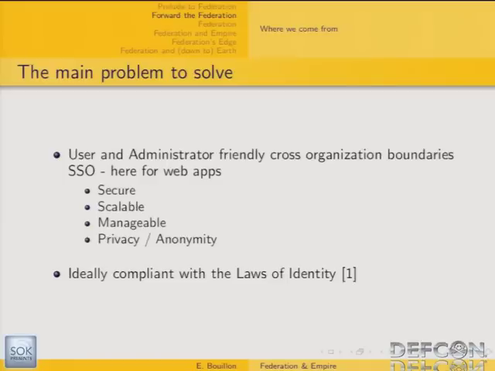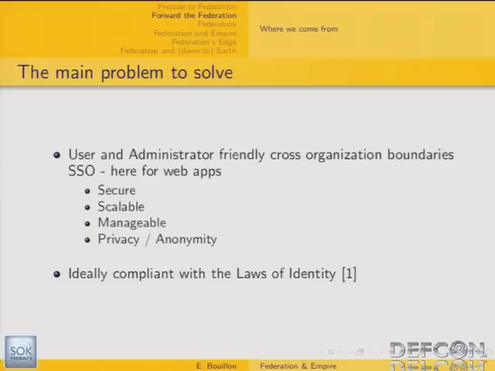Kerberos is a protocol you use very commonly to solve the single sign-on issue within a single domain. Typically, that's what you're using if you're using an Active Directory environment. The thing is that now we need to solve this single sign-on problem between organizations, between different domains. And that's typically what SAML tries to solve. So the goal is to have a user and administrator-friendly, cross-organization-boundary single sign-on.